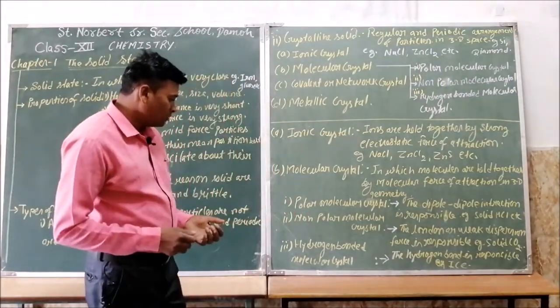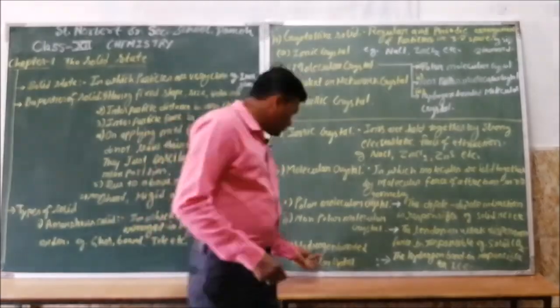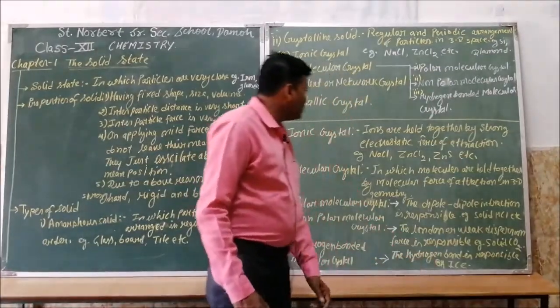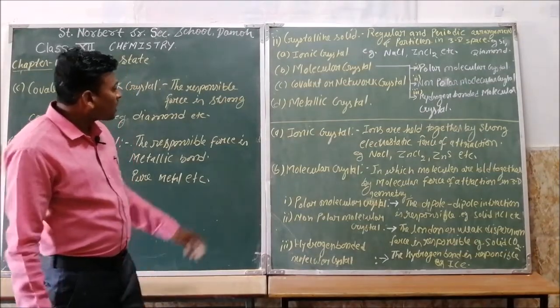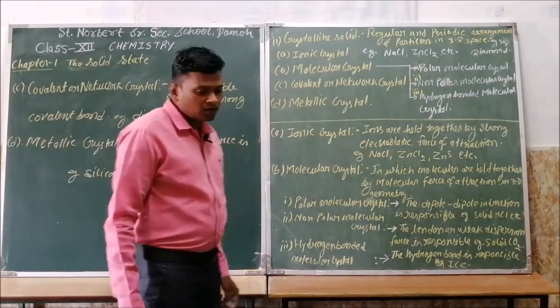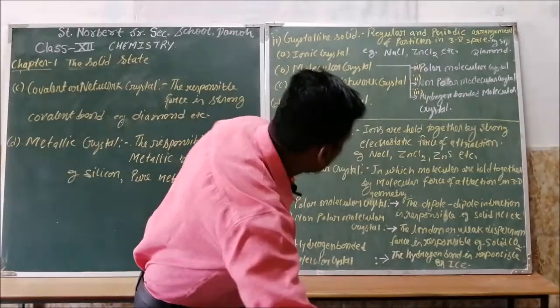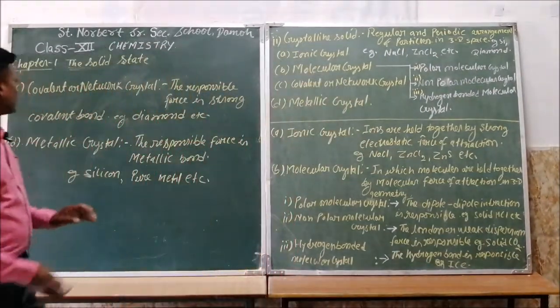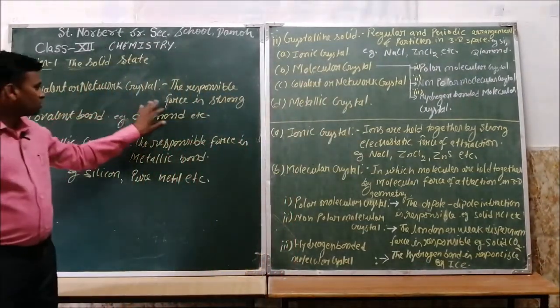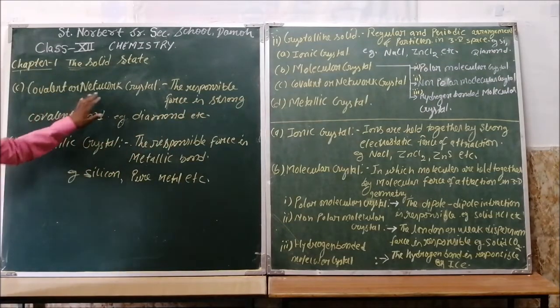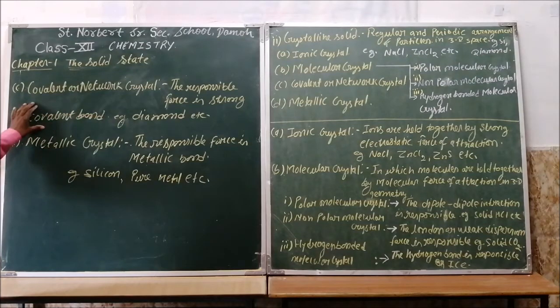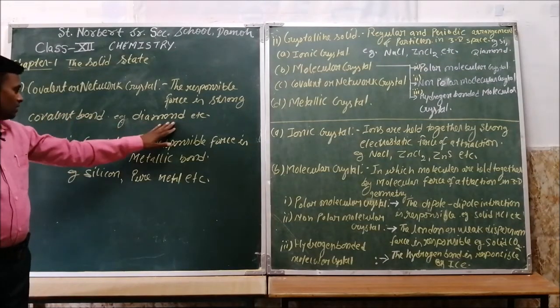The example for this is ice. The next type of crystal is the covalent or network crystal. In a covalent or network crystal, the responsible force is a strong covalent bond. That means the atoms are bound together by strong covalent bonds, for example diamond.